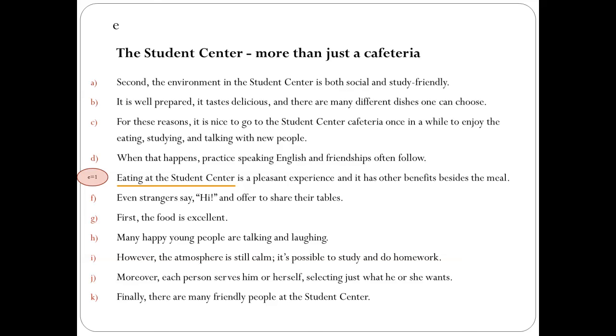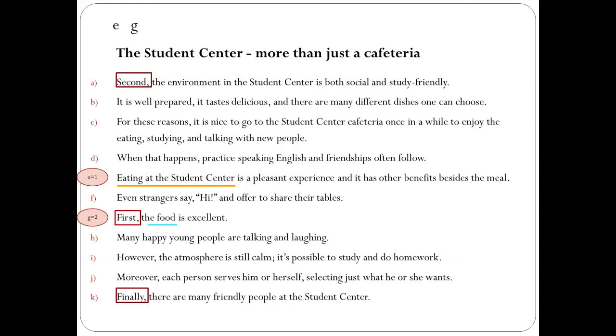Then we can assume that the writer is making a series of arguments and have some supporting evidence for these arguments. Arguments can easily be introduced by words such as first, second, and finally. Logically enough, first will go first, G will be number 2. And in this sentence, we talk about the food. First, the food is excellent.